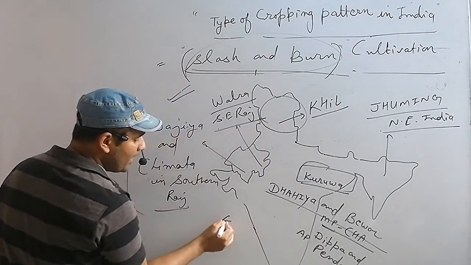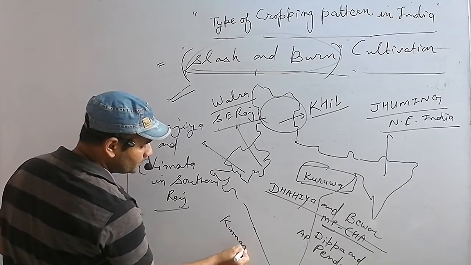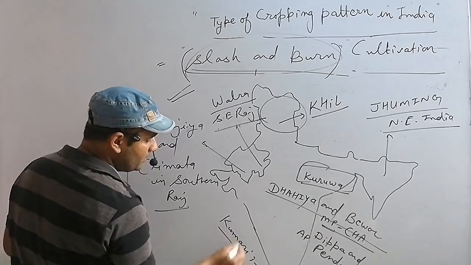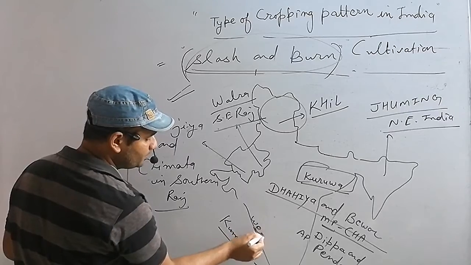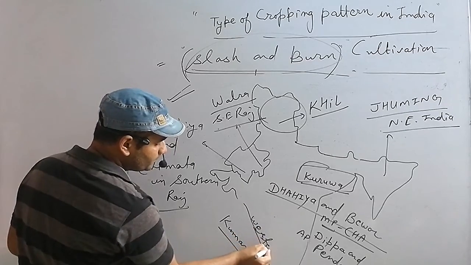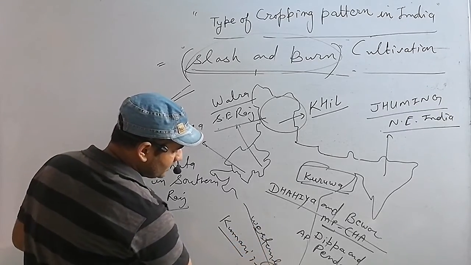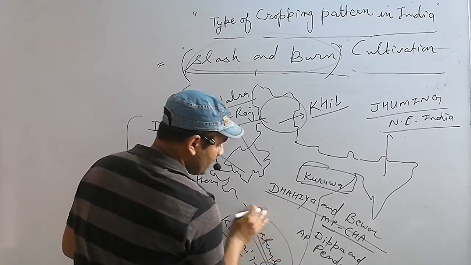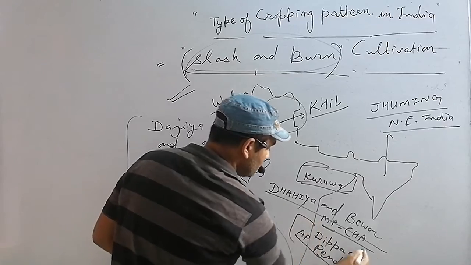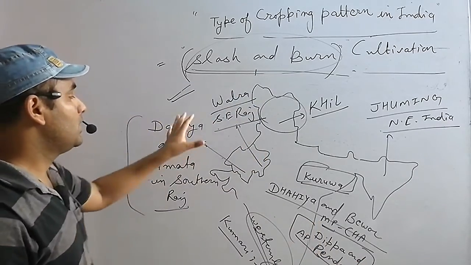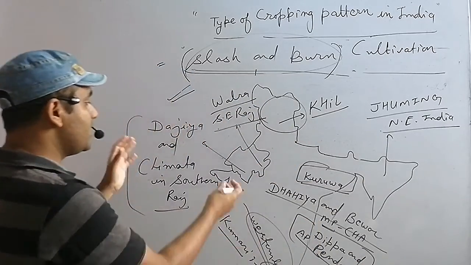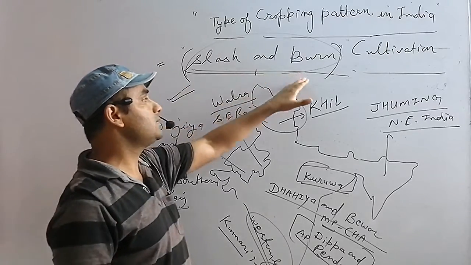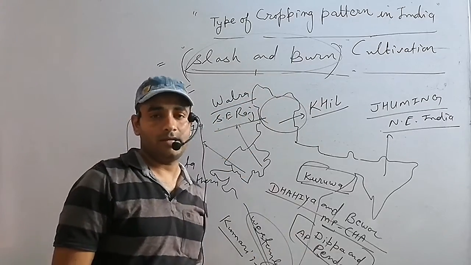It is called Kumari in Western Ghat, southern part of India. So these are the names of slash and burn cultivation in India.